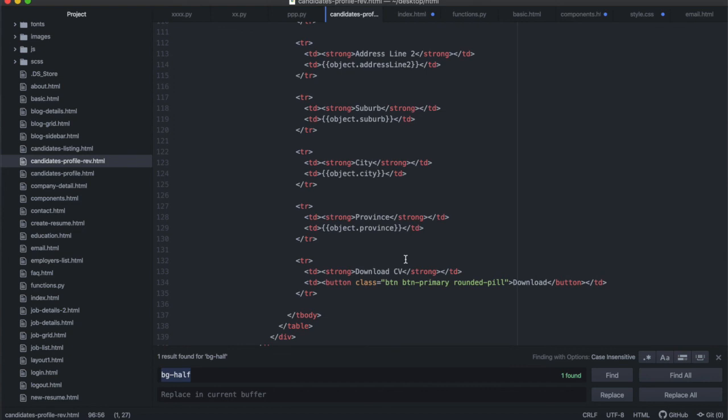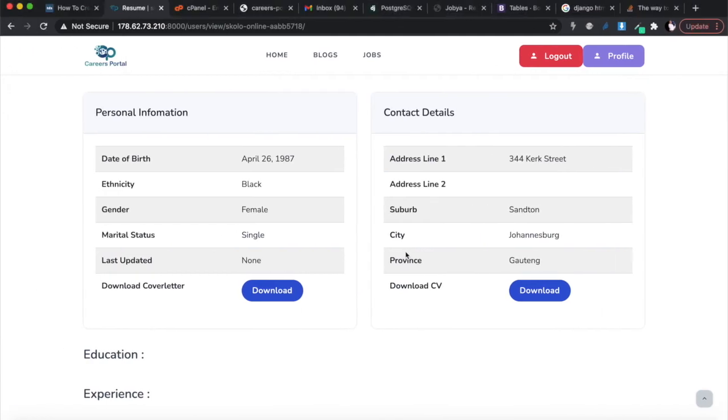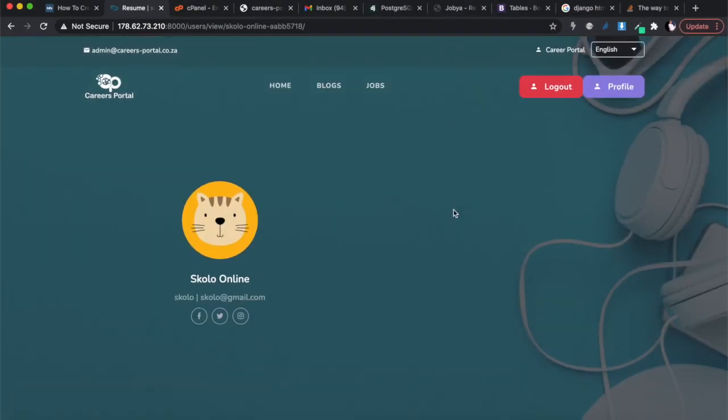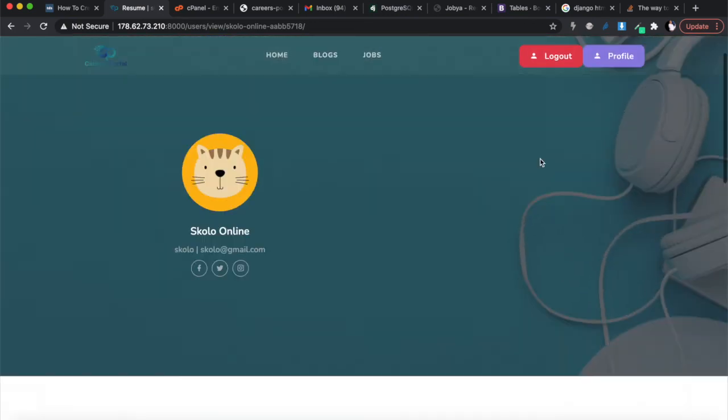Okay, and then last week we had a bit of an issue with downloading of the files. We're going to do that later on today, but I just wanted to start with cleaning up my CSS and my HTML. And in a proper professional website, that's pretty much what you're going to want to do as well. Okay, and we're going to clean up the buttons at the top there once I figure out how I want to do that as well.